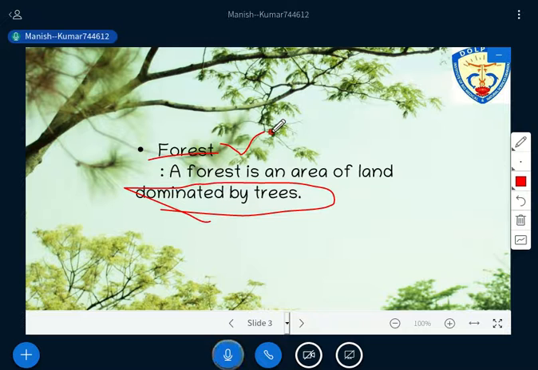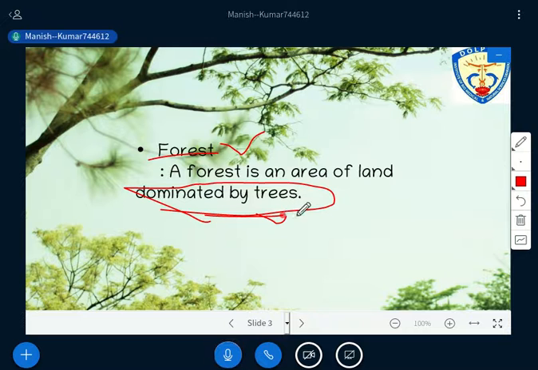Right, lots of definitions we have discussed. There are legal definitions, there are local definitions, lots of definitions are there. But the gist or the main concern of all definitions is this domination of trees. As I told you, just look at the slide. The definition written: a forest is an area of land dominated by trees. Similarly, I have told you another definition: an association of different kinds of plants, but again the domination of trees will be there. And in the very first lecture when I discussed the forest, I told you it is an uncultivated vast area composed of vegetation, but again with the domination of trees.